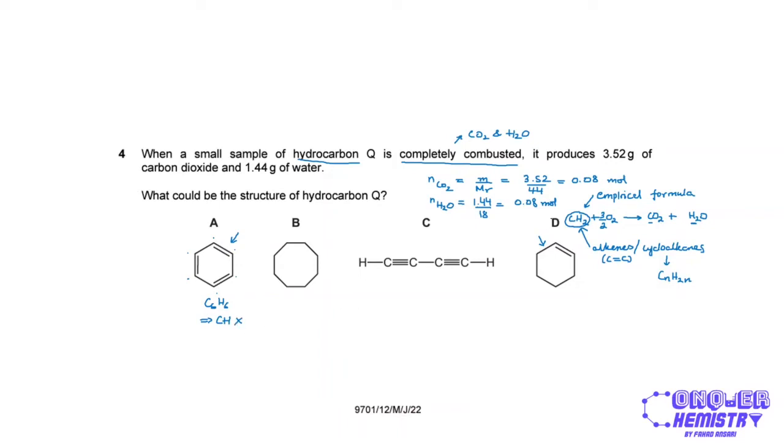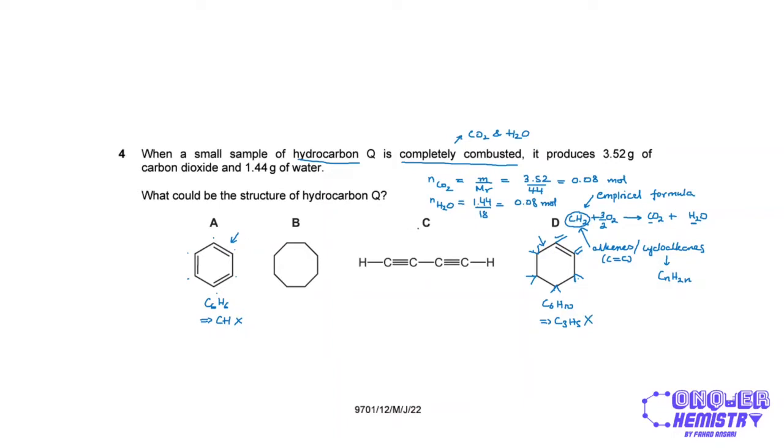For option D, if I count again, I have 1, 2, 3, 4, 5, 6 carbon atoms, right? Now, the 2 carbon atoms over here and here, which are part of the double bond, will be bonded to one hydrogen each. And the remaining 4 will be bonded to 2 hydrogens. So that basically means that we have 2 hydrogens here, 2 over here, 2 here, and 2 here. So that's 8 plus 2, that is 10. So C6H10 gives an empirical formula of C3H5. So again, incorrect, right? So that leaves us with these 2 options.